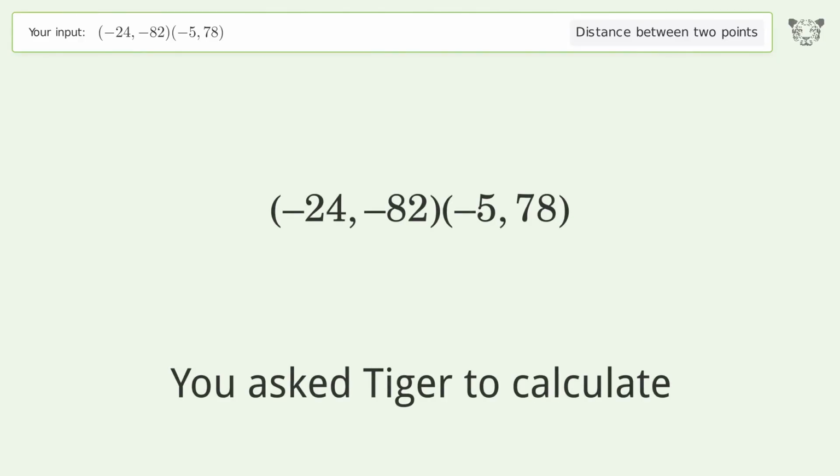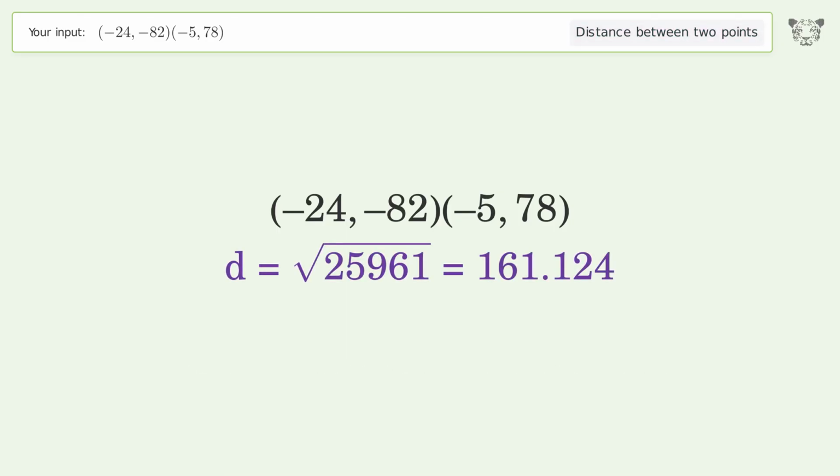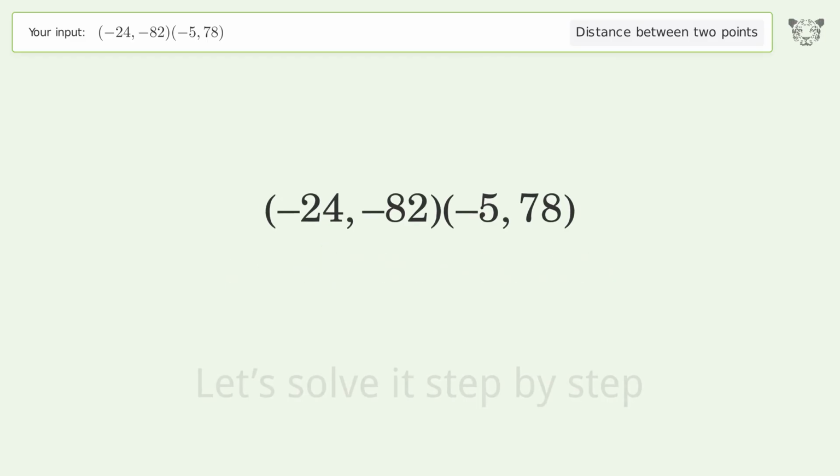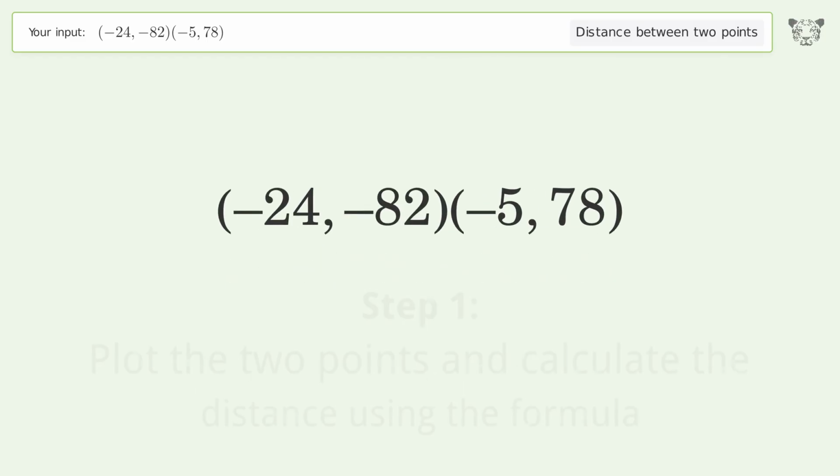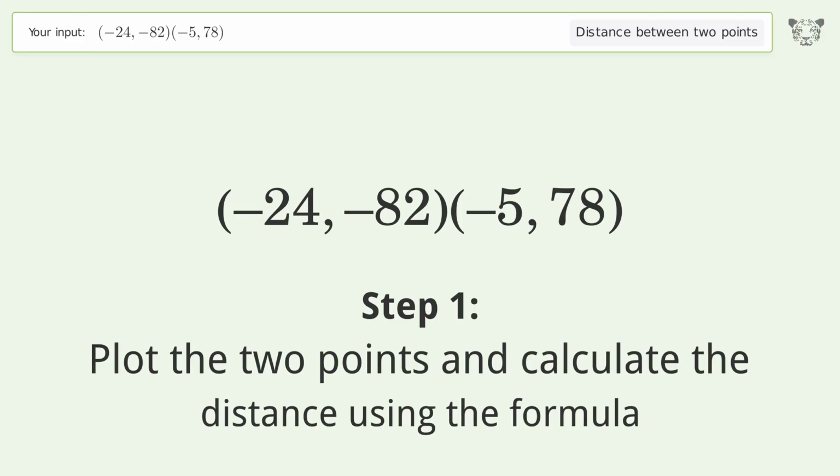You ask Tiger to calculate. This deals with the distance between 2 points. The distance between the 2 points is the square root of 25,961, or 161.124. Let's solve it step by step. Plot the 2 points and calculate the distance using the formula.